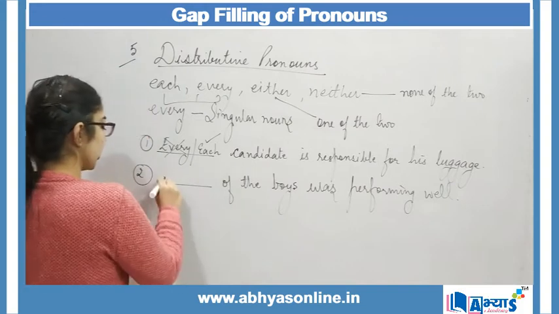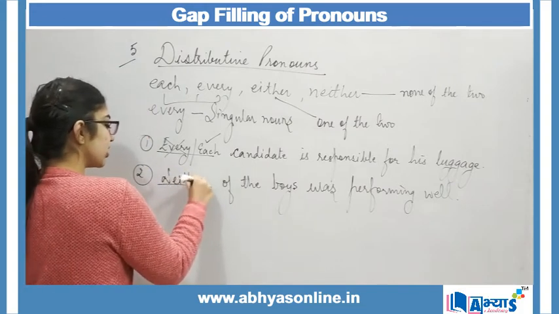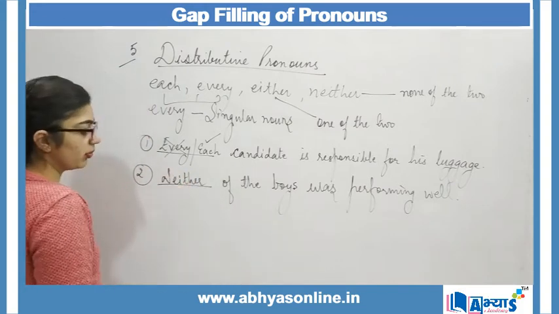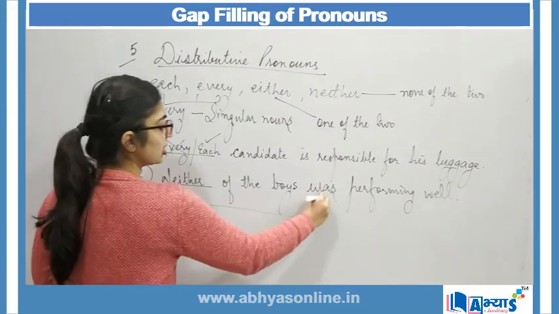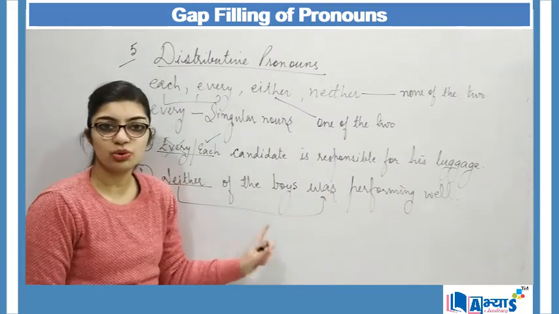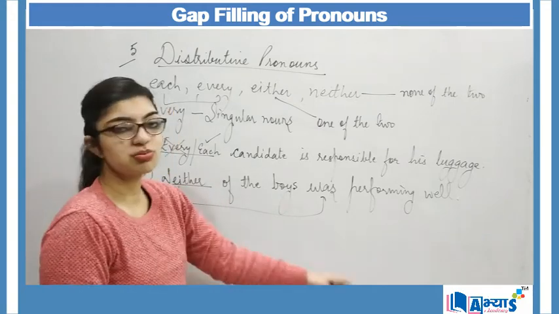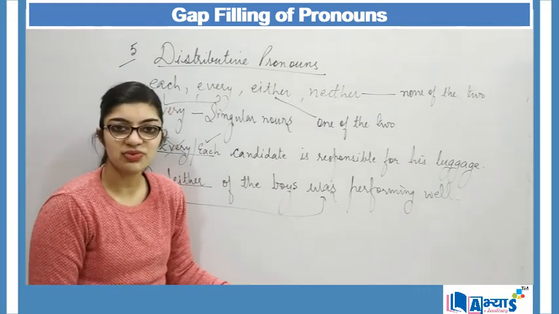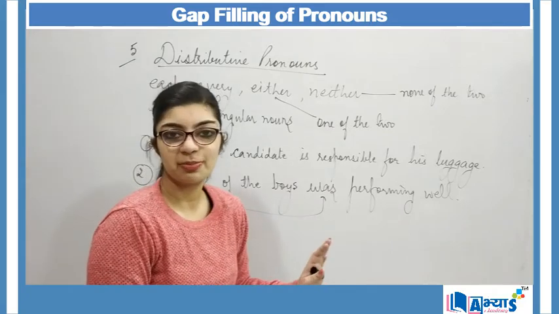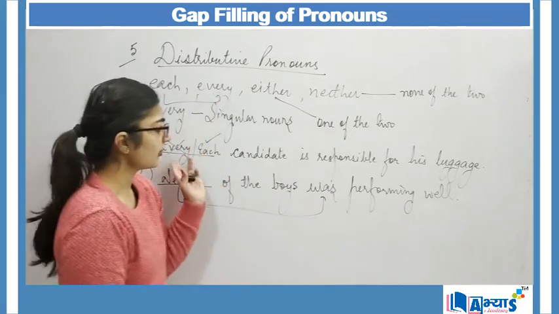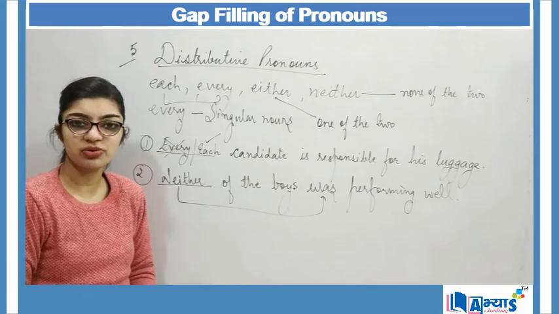Here I can say neither of the boys was performing well. Here I am using was. Why? Because out of two I am talking about only one at a time. So neither of the boys was performing well. Here I am saying that none of the boys was performing, right? These two are the examples of distributive pronouns.